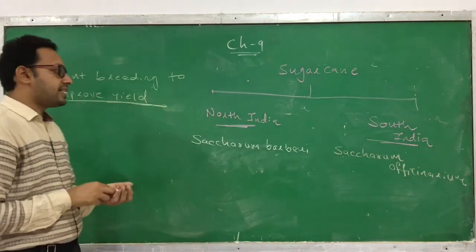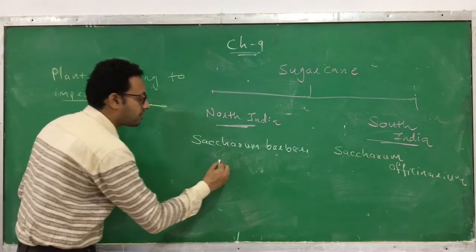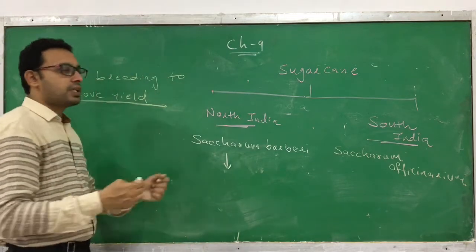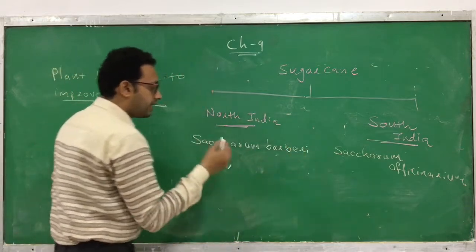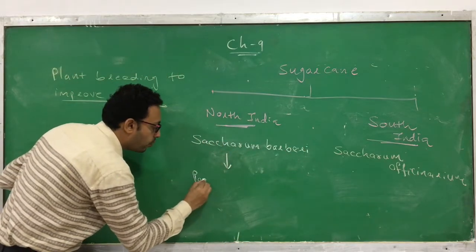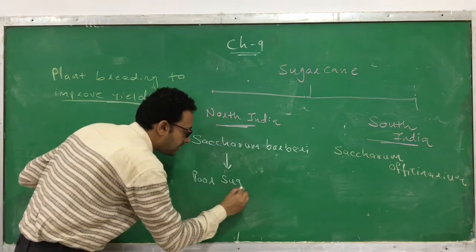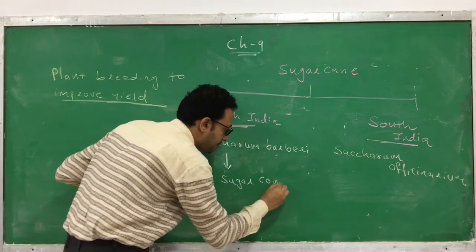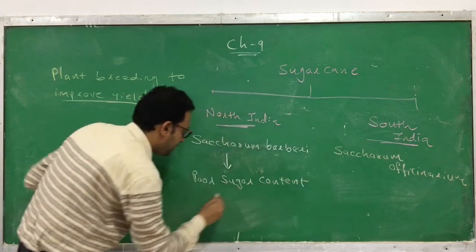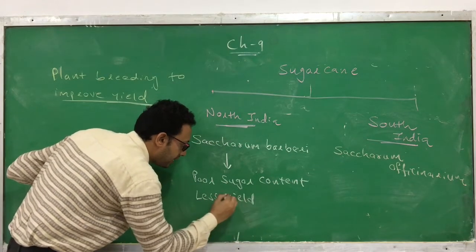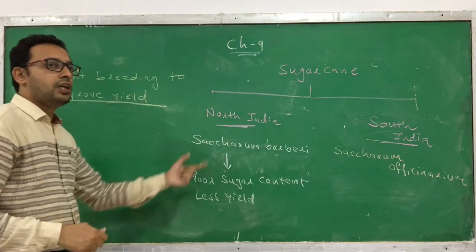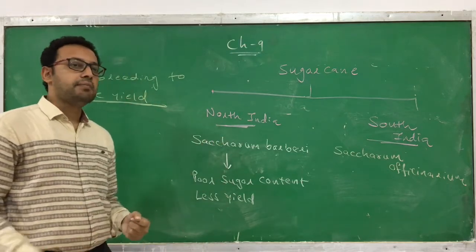Now what is the characteristic of the sugar cane growing in North India? In North India, the sugar cane grown is Saccharum barberi. Okay, barberi has poor sugar content, meaning less sugar content, and it has less yield, meaning the production is less. This is what happens with the North Indian Saccharum barberi.